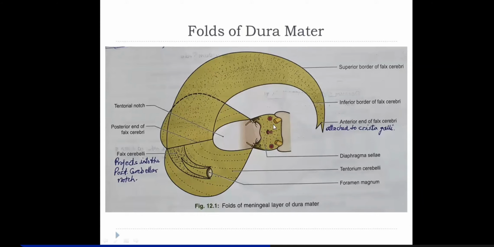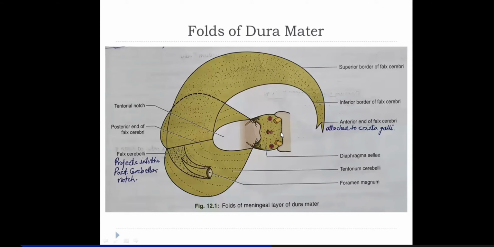This lodges a fossa, a depression, called sella turcica or hypophyseal fossa. This diaphragma sellae is a fold of dura which roofs this hypophyseal fossa. It is circular in shape, with its anterior margin attached here to the tuberculum sellae.